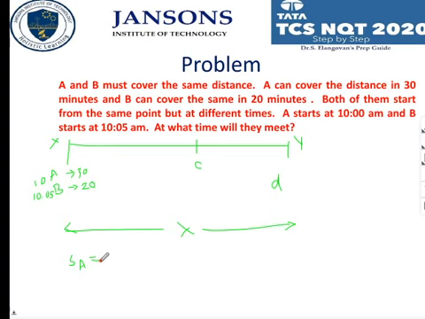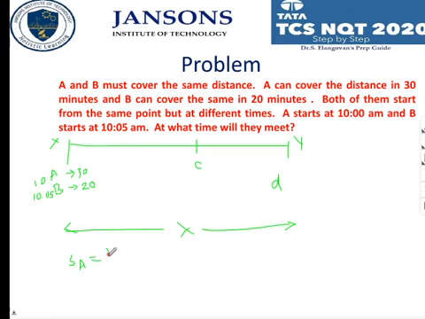We cannot say that. This is 30 minutes to cover this distance and 20 minutes to cover this distance. That is what they have given.